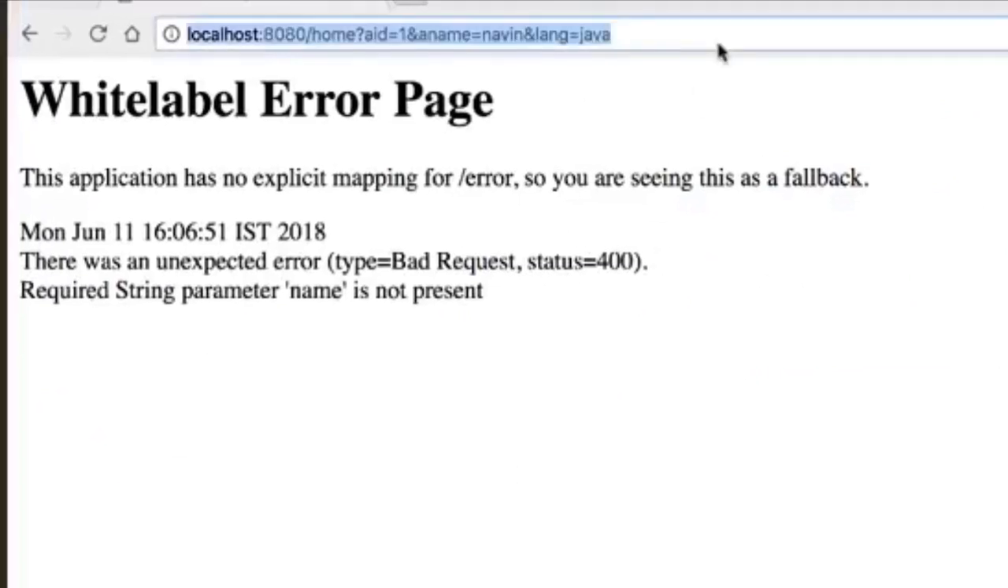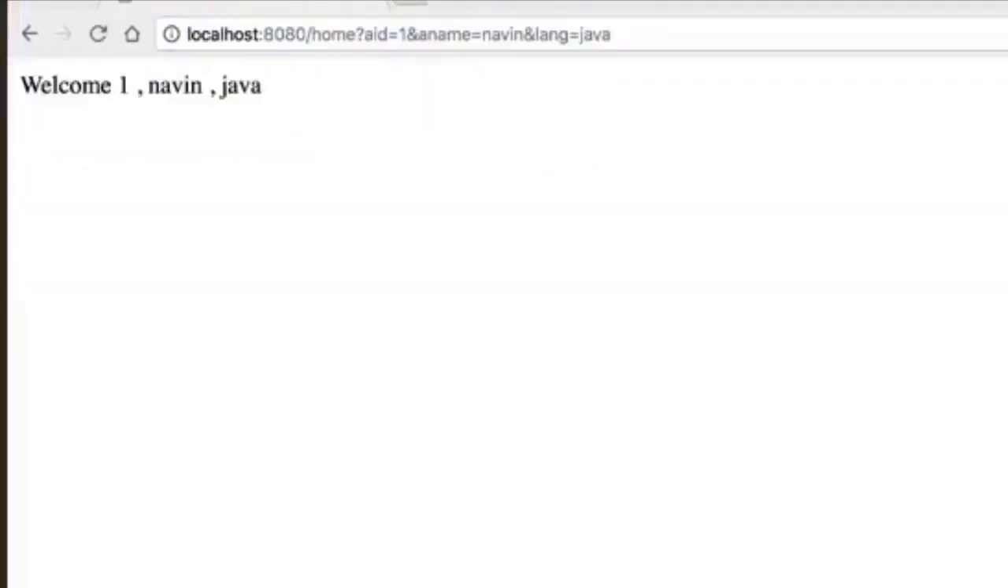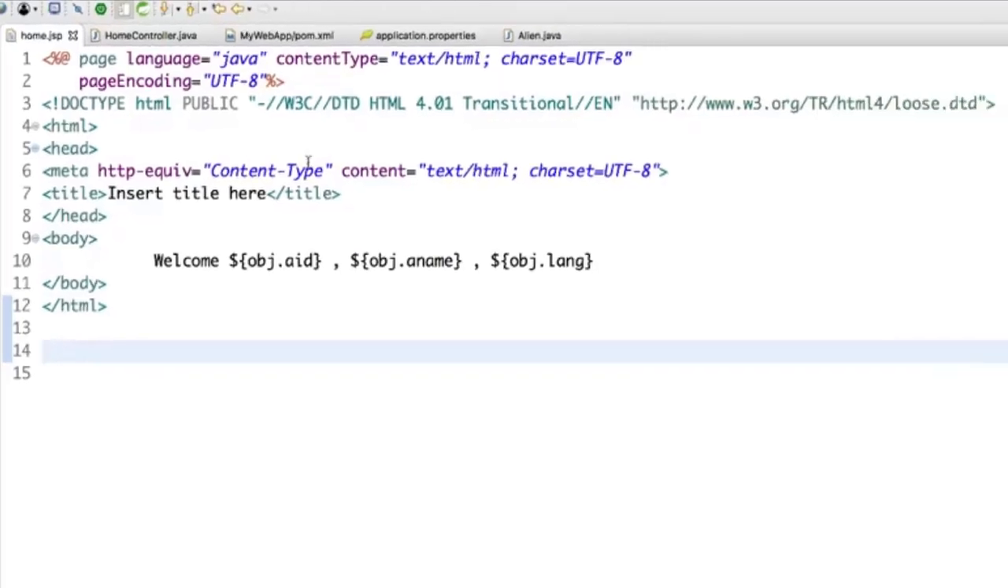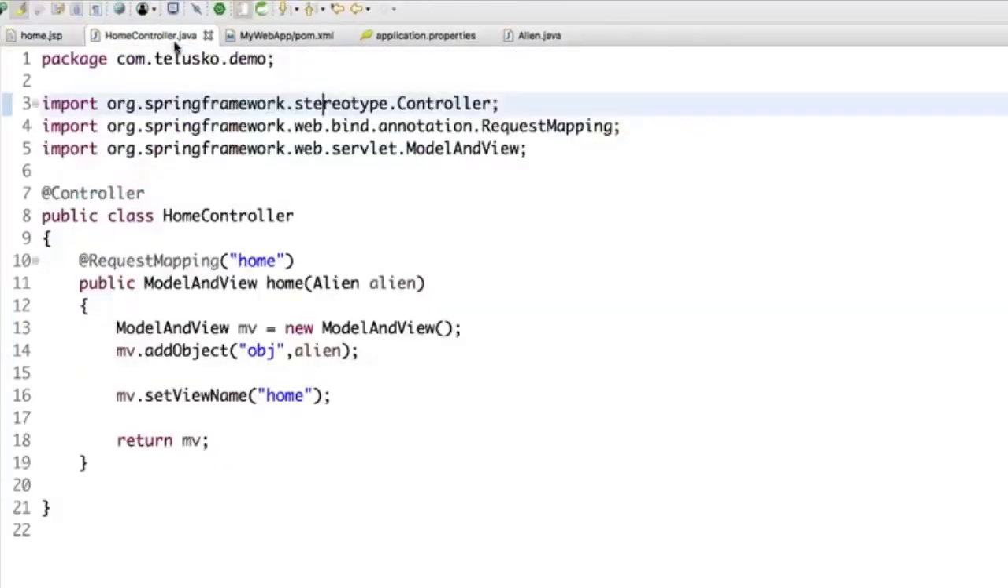So if I go back to my page and if I say enter, you can see it's working. We got one, Naveen, and Java. So that's the beauty of Spring MVC, right? You can send the values and they will get accepted in one particular object. So there are multiple reasons why you should be moving from normal servlet JSP to Spring MVC, right? So this thing is working.